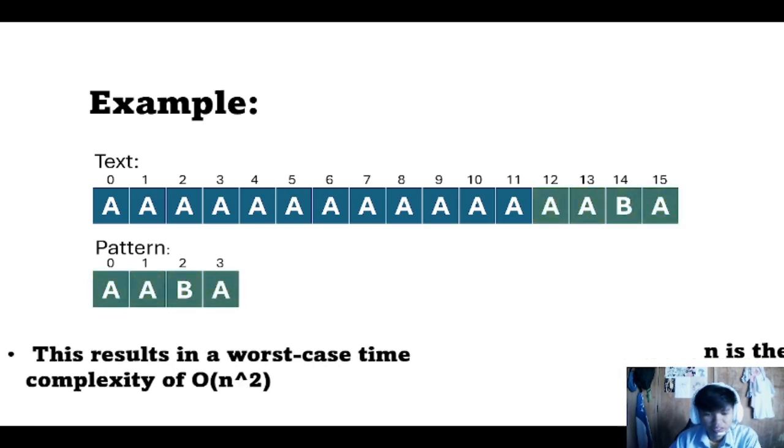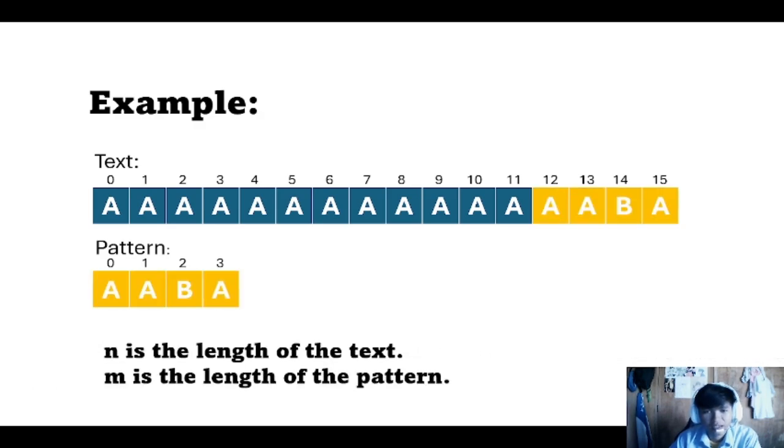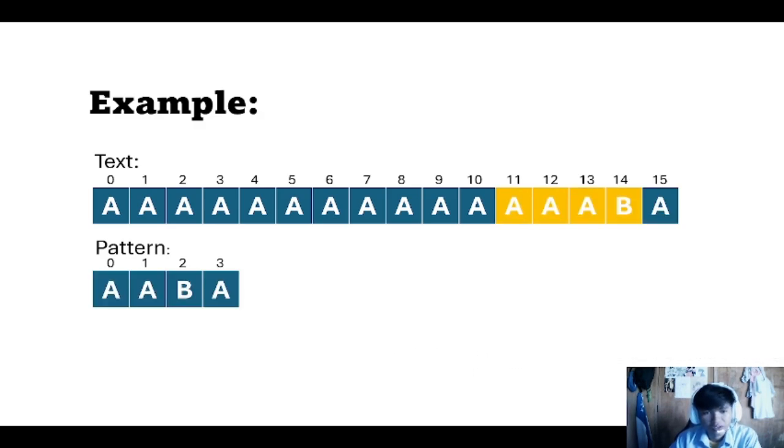So in the worst case, at each position in the text, the algorithm may need to compare the entire pattern against the text, checking every index.